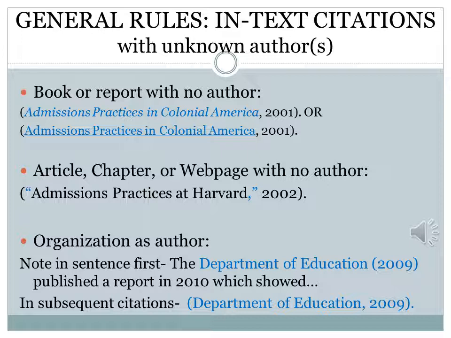The second example is an article, chapter, or a web page with no author. And here notice you've got your parentheses again, and you have the title of that article, chapter, or web page, and that is going to be in quotations. Note the comma is before the end quotation, and again you have your year published. And if you were quoting, you would put the page number following the year published with the comma, P dot. Let's say it was page 10, and put that in there.